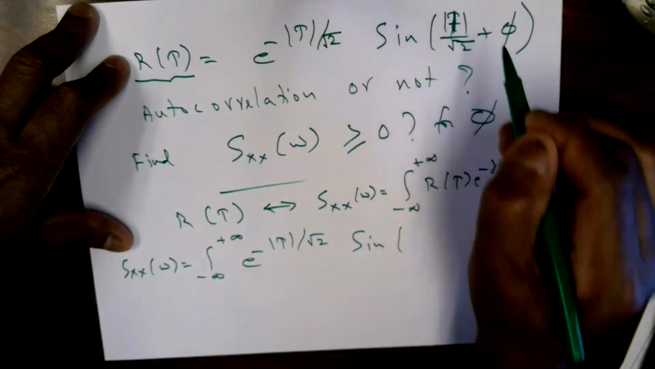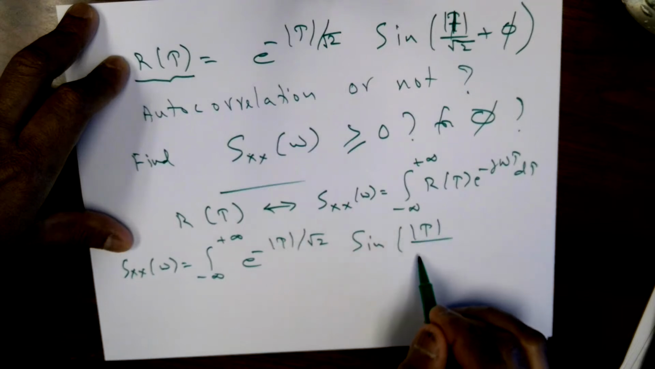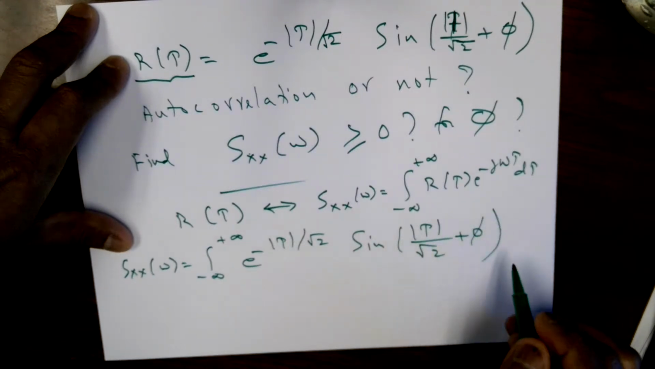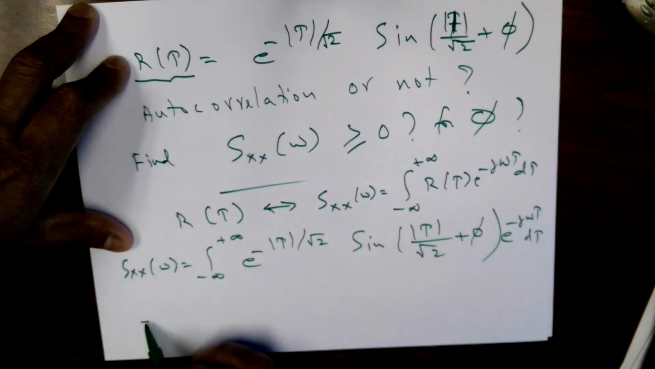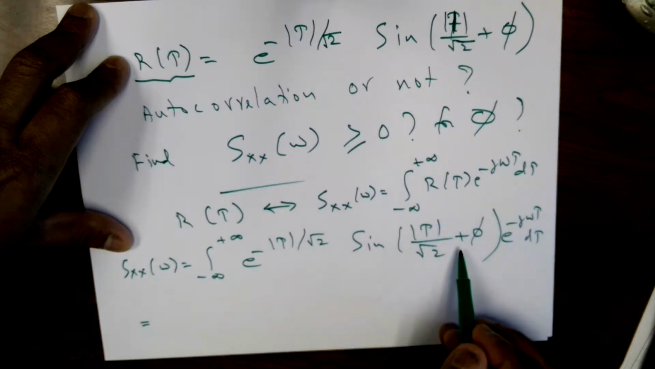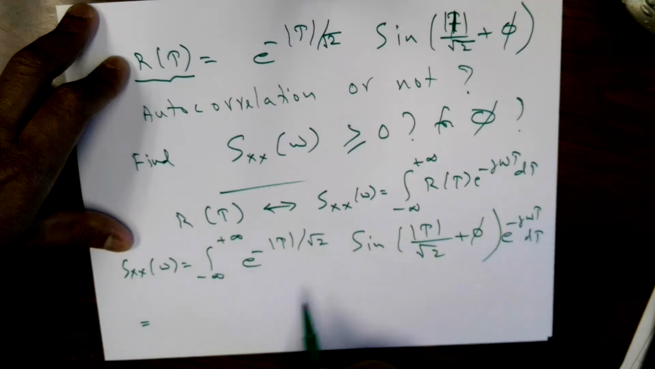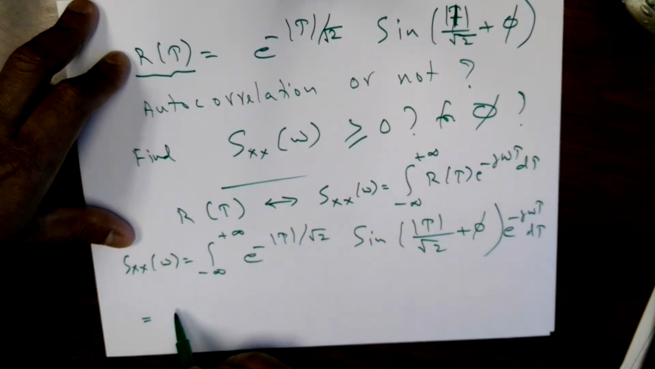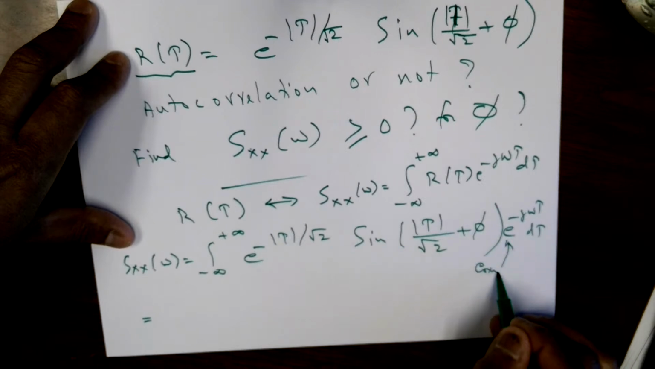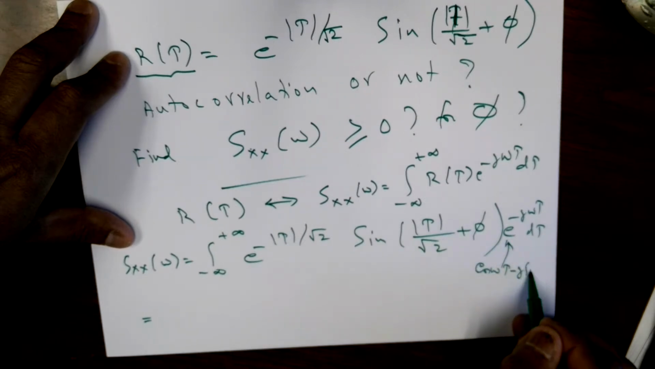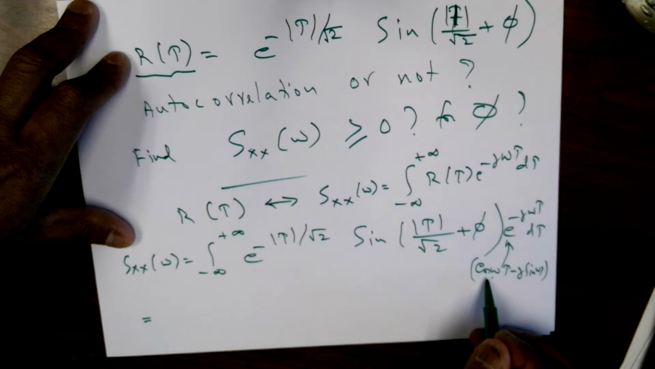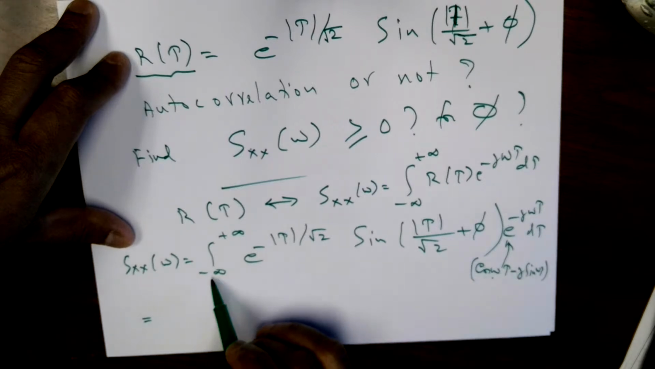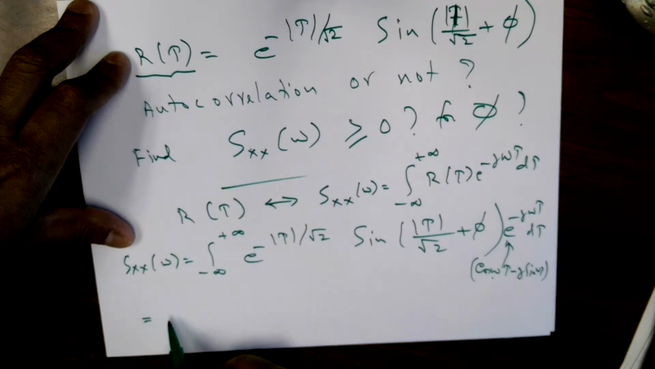So this is tau also, just one variable, sine of tau over square root of 2 plus phi, times e to the power minus j omega tau d tau. First of all, you can see this whole thing is an even function, and this is even plus odd, because I can write this as cos omega tau minus j sine omega tau. Sine omega tau is odd, this is even. So even multiplied by even is even. Even multiplied by odd over a symmetric region is 0. So this integral becomes just the integral over the cosine part.